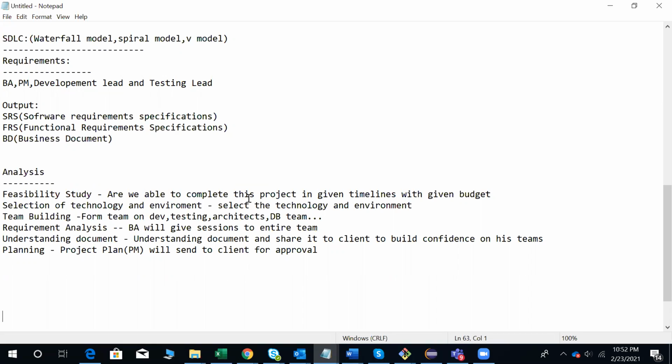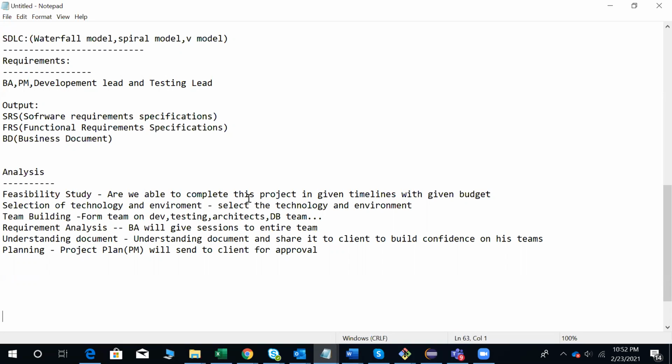So the project plan will usually be prepared by the project manager. It includes both the development plan and the test plan, and we are going to send it to the client for approval. So this is about the analysis phase.